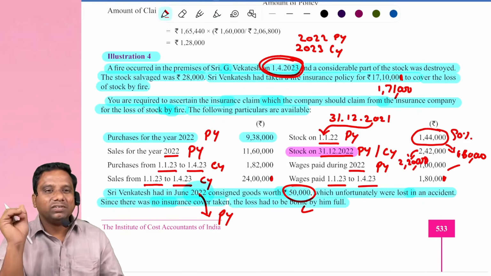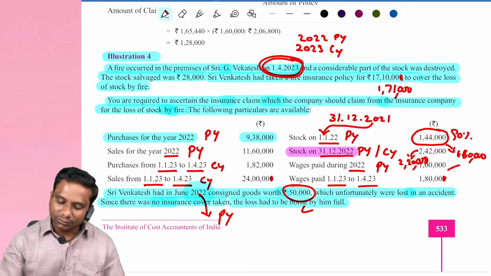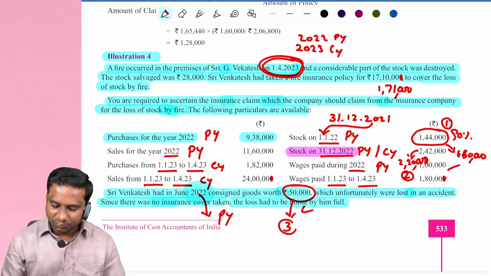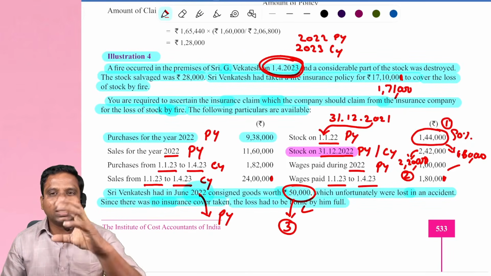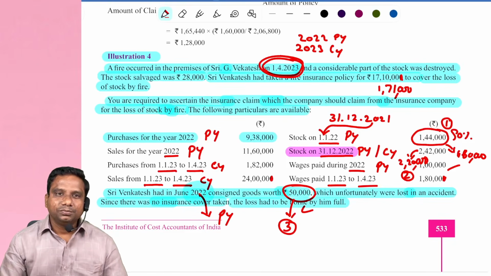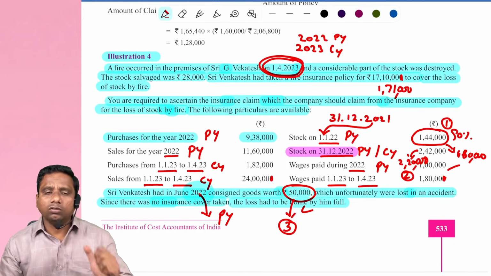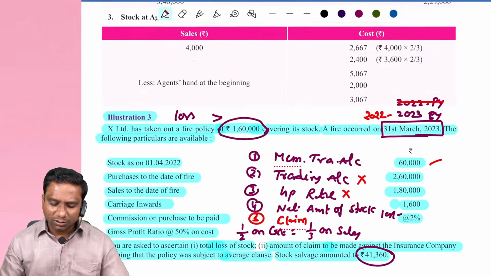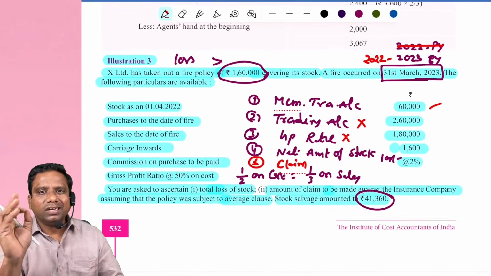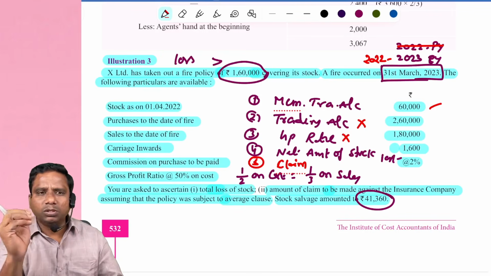Two adjustments are very, very important in this problem. Except this now, nothing is. Three things first. 1, 2, 3. If you can try to understand these three concepts in this problem, nothing in this problem. Very simple. Is it clear, everybody? Yes, sir. Now how do we solve it? Simple. Here I have explained 5 steps now. Memorandum trading account and GP rate, working note, net amount of stock and claim. You follow these 5 steps, then problem is completed.